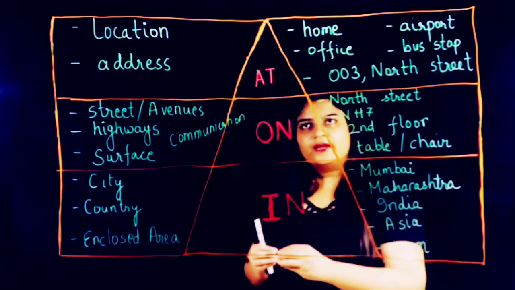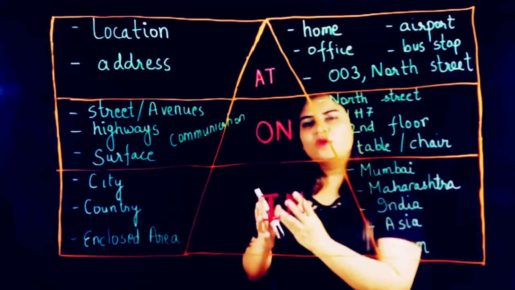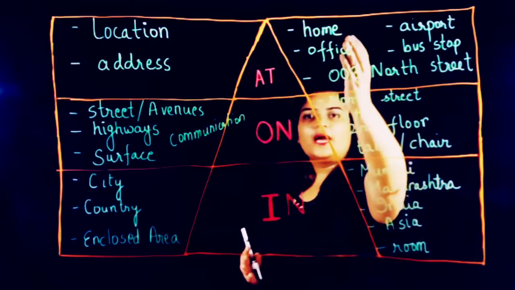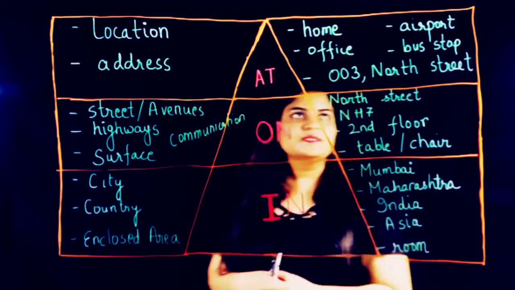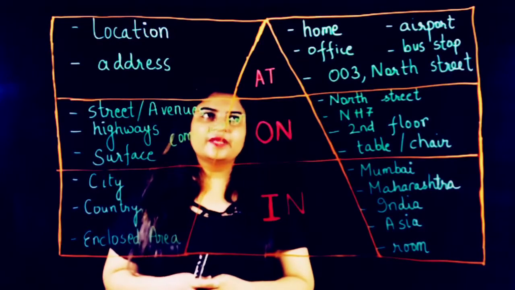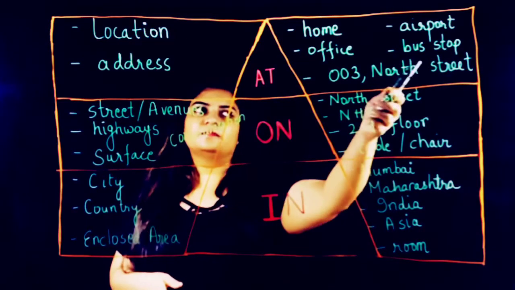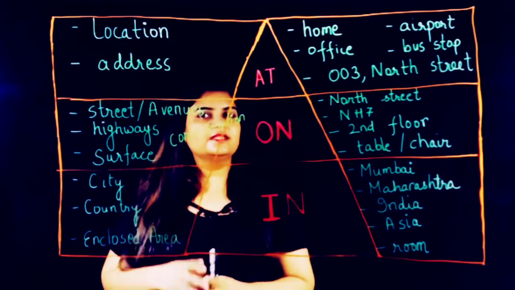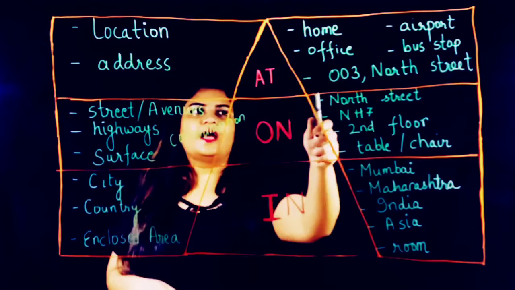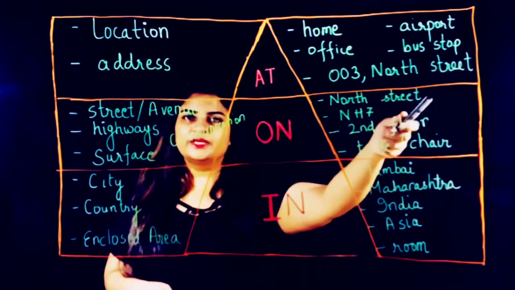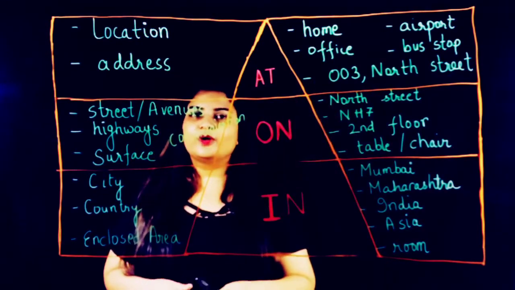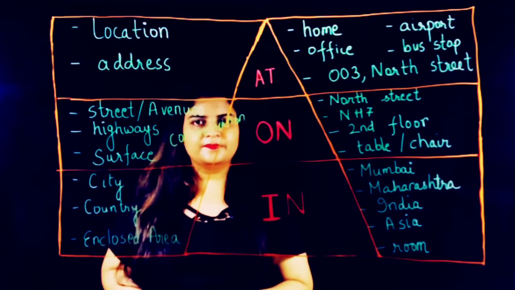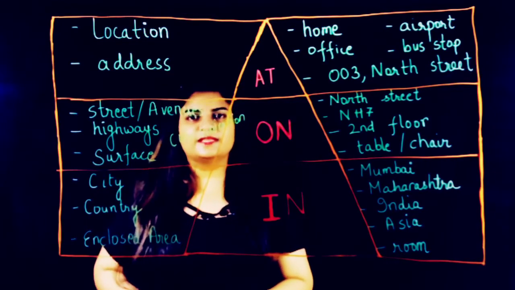We are talking about at when we have a very small or specific place. Let's have a look at the examples, like at home, a very specific place, at airport, at office, at bus stop. And when we have the exact address of a person, then also we use at, like at 003 North Street. Now 003 is the number of the apartment. So that is the exact location we can say. So that is why we are taking at with this.